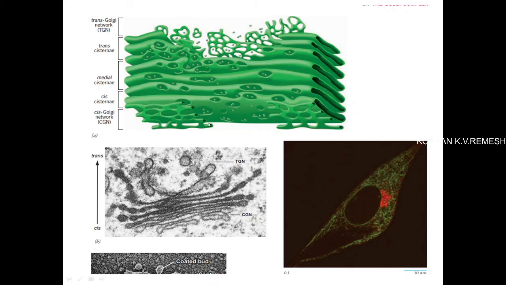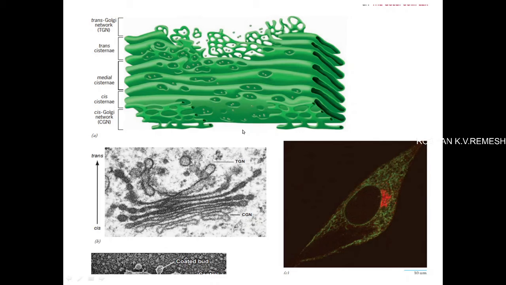Coming back to the cis Golgi network region, there we can see interconnected tubules. These interconnected tubules are the regions that remain in the Golgi network after the vesicles have budded. So after the vesicles arise, the remaining region can be seen as the interconnected tubule region, and this Golgi network is the primary sorting station. That means it distinguishes whether the protein is to be shipped back to the endoplasmic reticulum or to proceed to the trans side of the Golgi network.